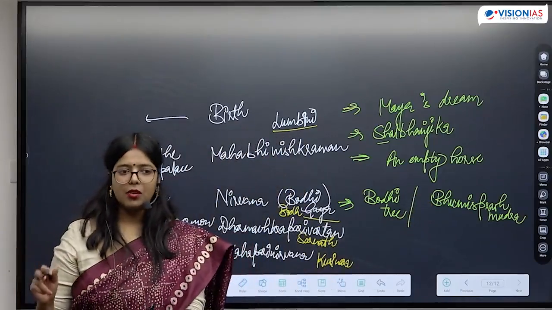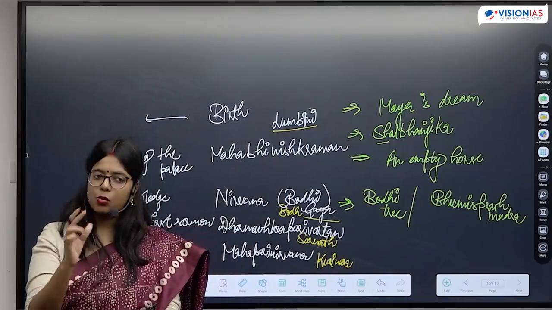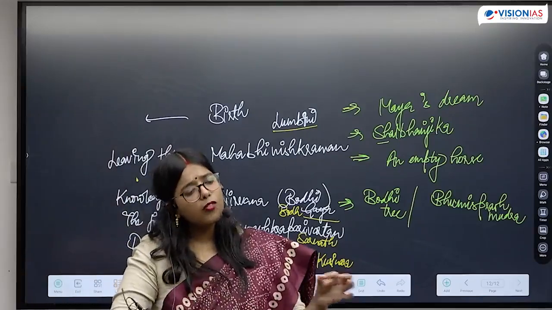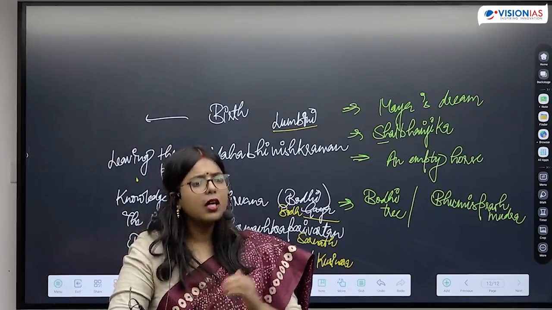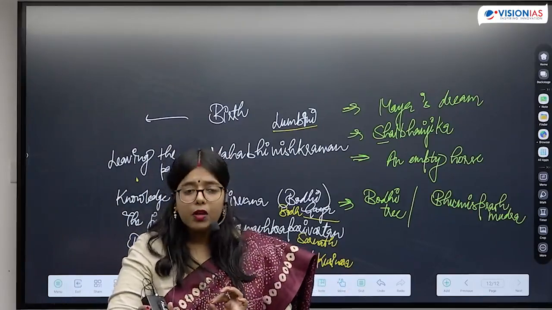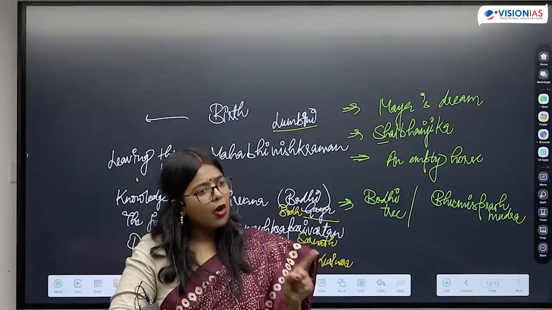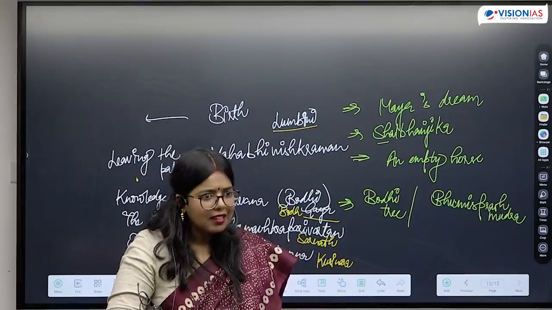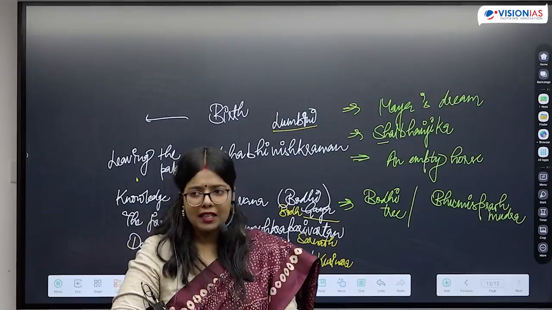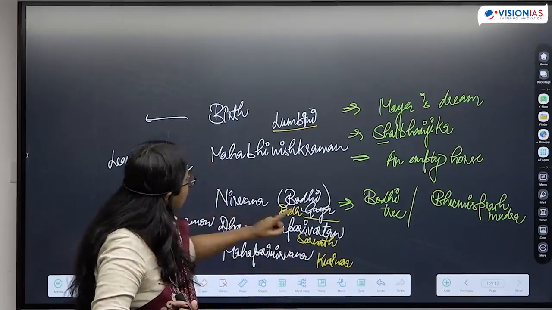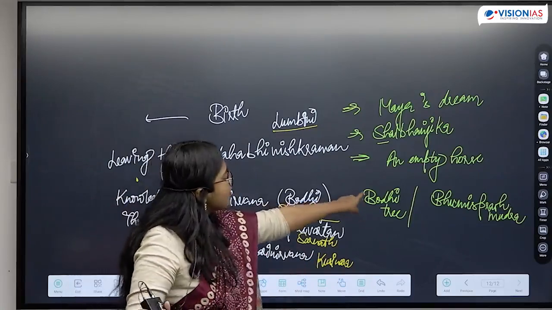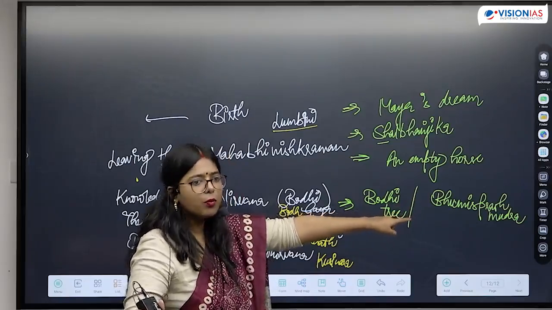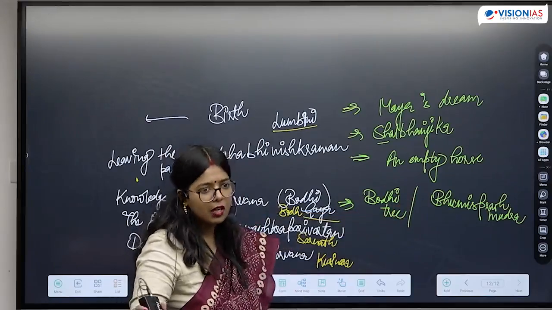When we are talking about symbol, if we have to represent, Buddha is going to be represented in the form of Bodhi tree, in the form of lotus, in the form of Buddha Pad, the footprints of Buddha, or in the form of a stupa as well, in the form of a chakra as well. All these things are going to represent Buddha, but which symbol represents which event? That is something that we should keep in mind. Okay, so when we are talking about representation of a Buddha in symbolic form, it is going to be Bodhi tree. In anthropomorphic form, it is going to be Bhumi Sparsha Mudra.